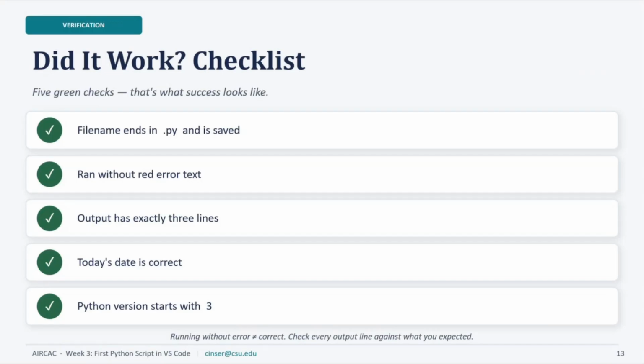We need to check very, very well the five things here. Always before saving the Python, we need to use .py if we want to use Python code. .py is the distinction between .txt and .py. This is the first thing. Second, run without red error text, which means without syntax errors.